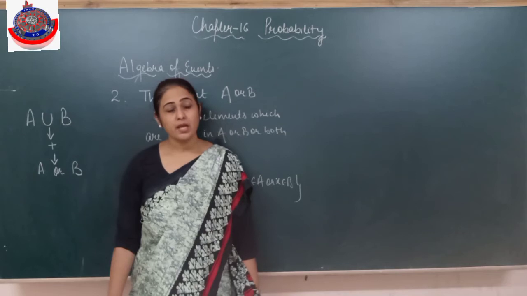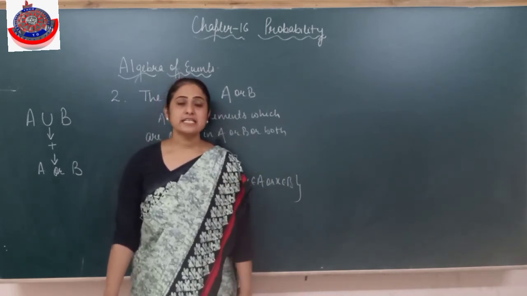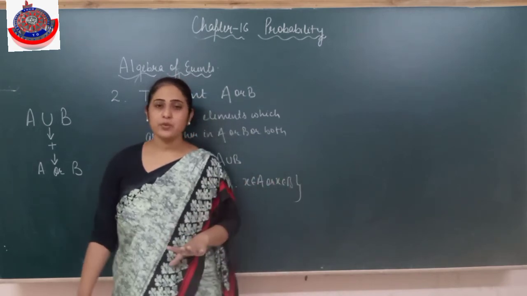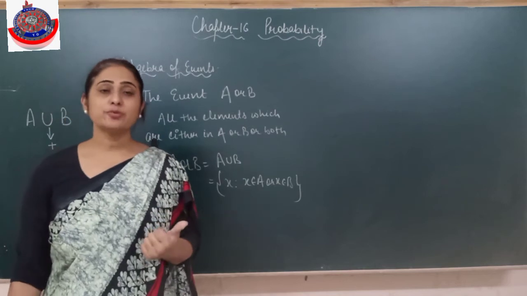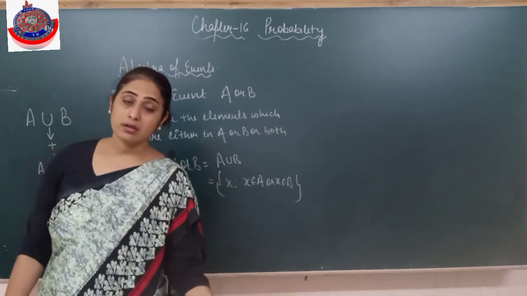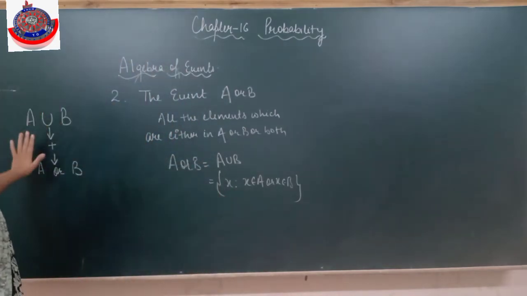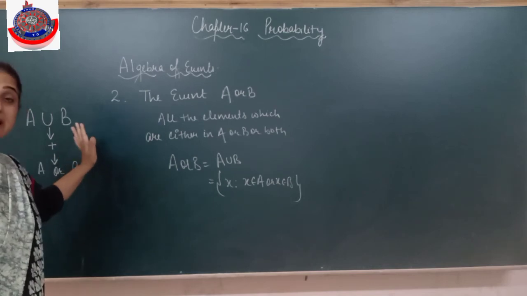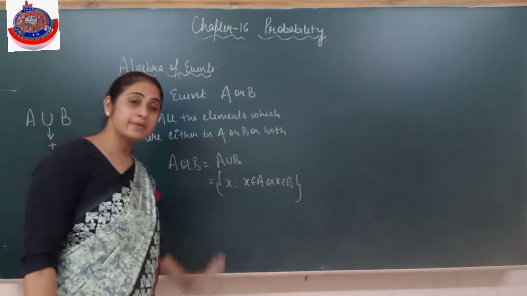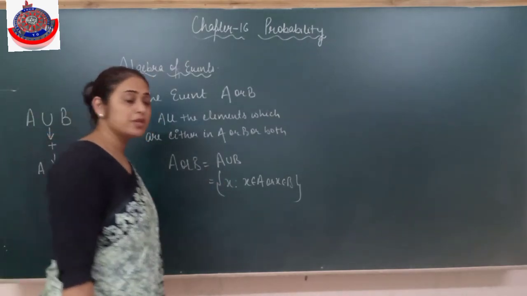Suppose I toss, say, throw a die. A is the event that we get an even number, B is the event that it is a prime number. So I have to find out the probability of A union B. That means either a prime number or an even number. We will do this union in detail in 11th as well as 12th. These questions would be coming. Is it clear? Right now we are doing just basics of it. Clear to everyone? If the event is A or B, that means A union B.